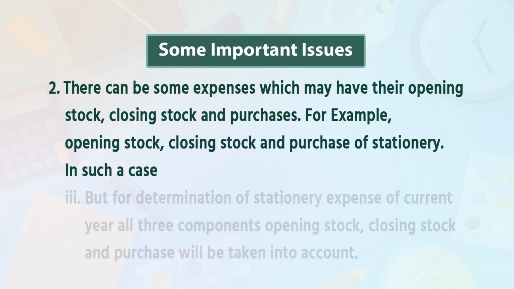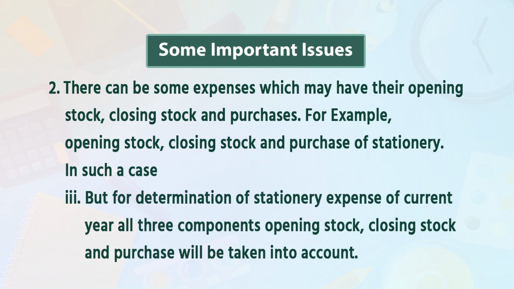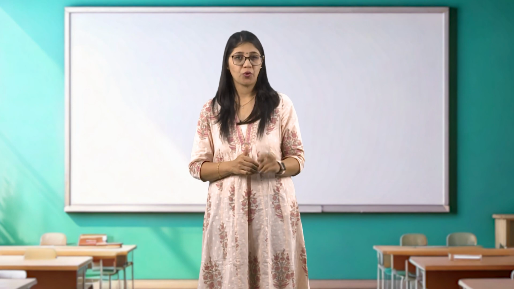And then, for determination of stationery expense of the current year, all 3 components, opening stock, closing stock and purchases, will be taken into account. Stationery expense of the current year, to be shown in the income and expenditure account, is opening stock plus purchases minus closing stock.